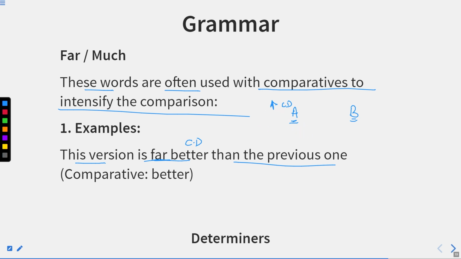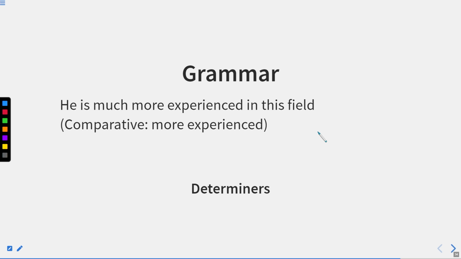Suppose we are giving ratings out of 10, we can give only one number for this. So there is a lot of comparison that can be seen in between. A lot of difference can be seen in between. So for something which is extra different or extra good in quality, we can use far better. He is much more experienced in this field. So much more experienced means very much experienced.